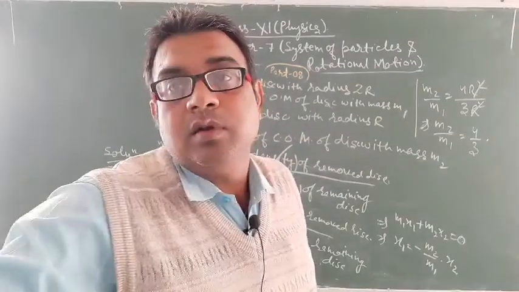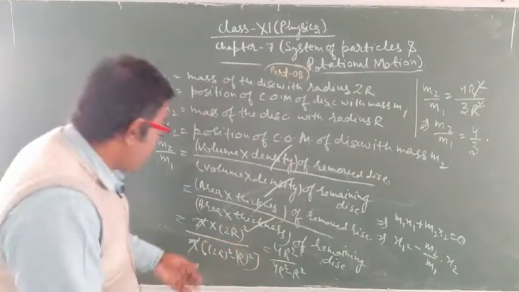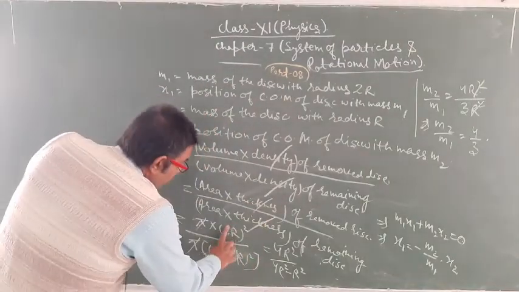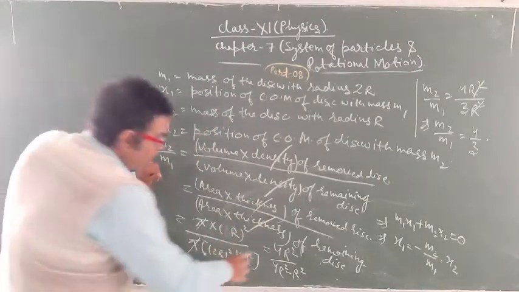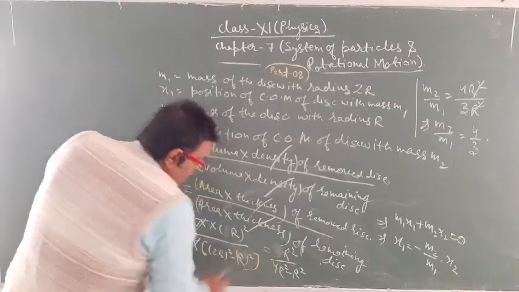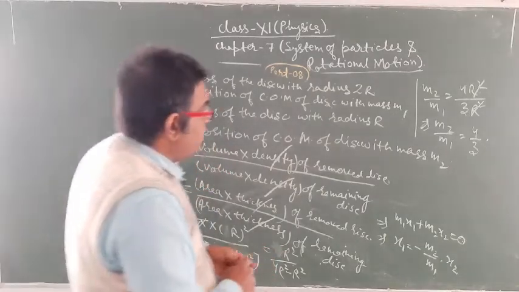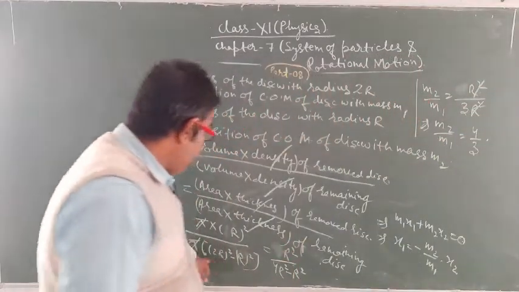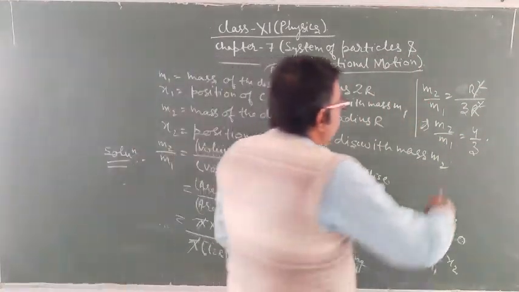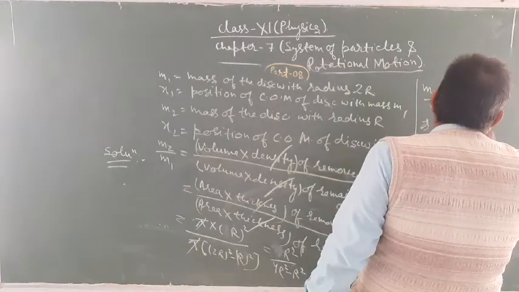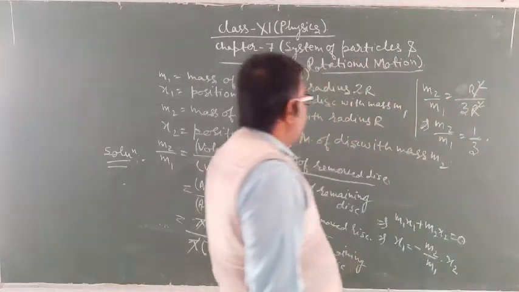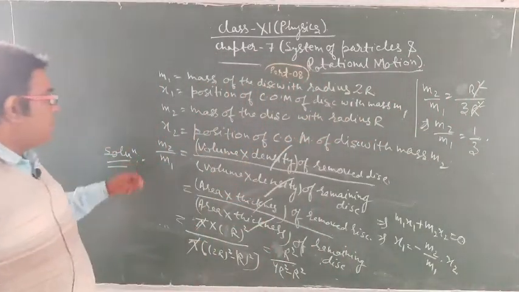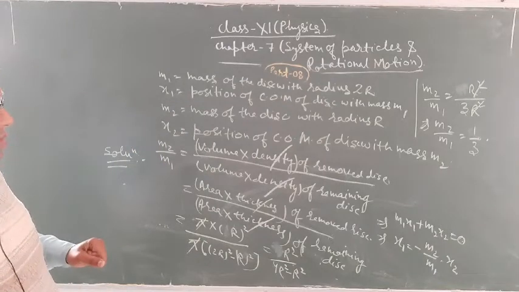Sorry students, here the removed disk has area only r square. So it will be equal to 1 upon 3.